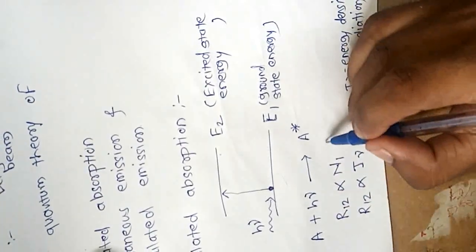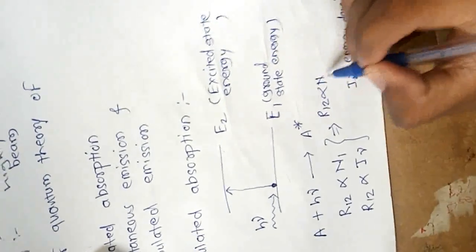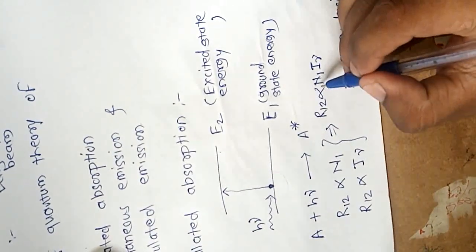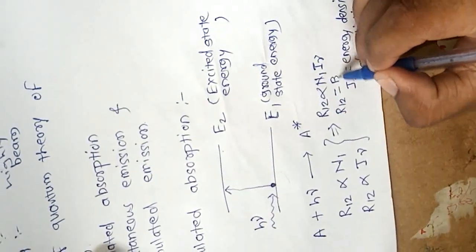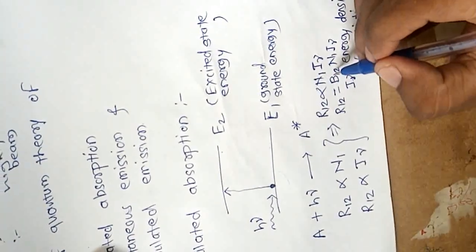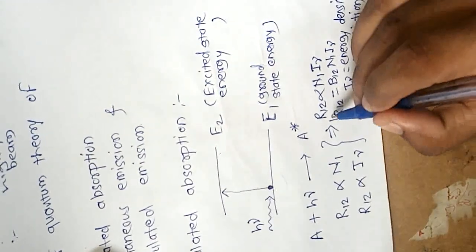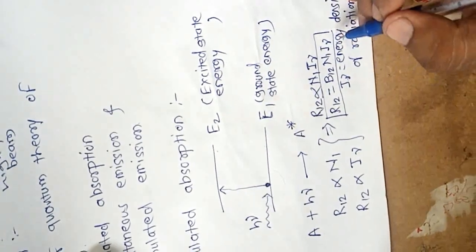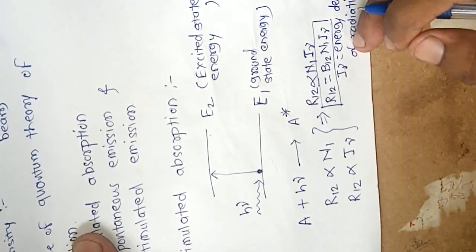Combining, R12 is directly proportional to N1 I nu, and so R12 equals B12 N1 I nu, where B12 is a proportionality constant called the Einstein coefficient. This is the rate of transition from energy level 1 to energy level 2. So this is all about stimulated absorption.